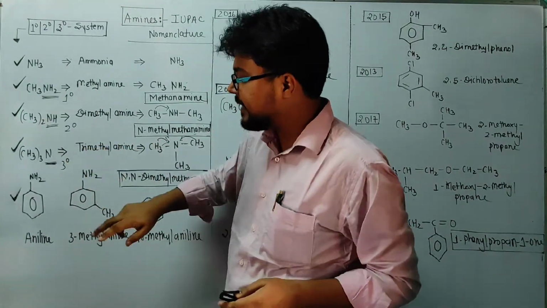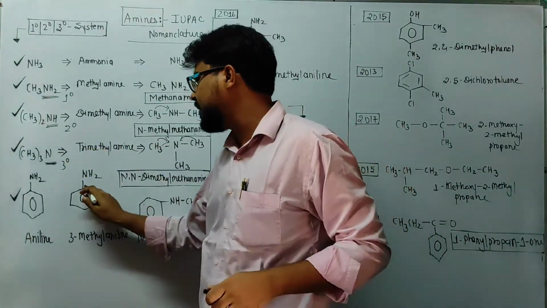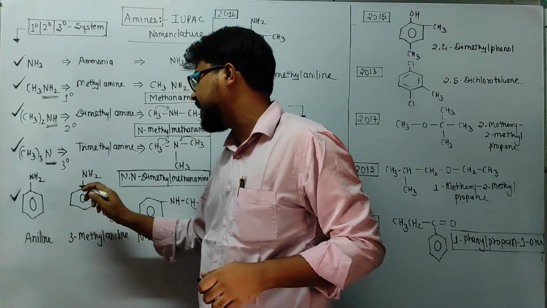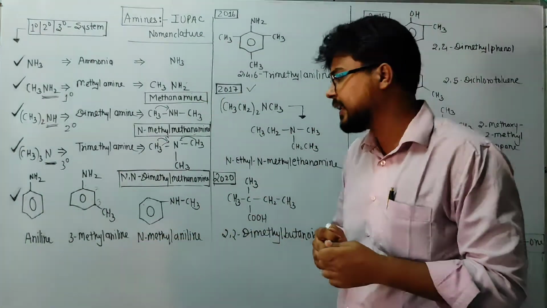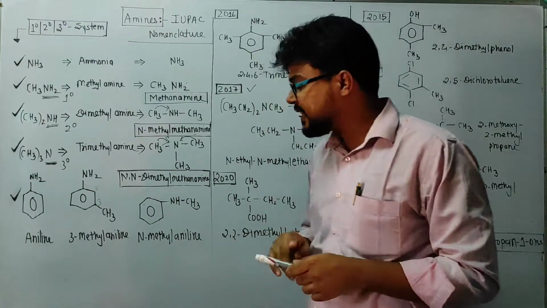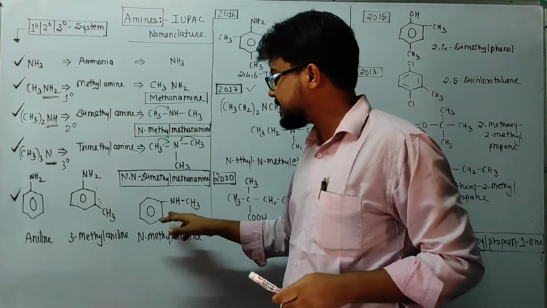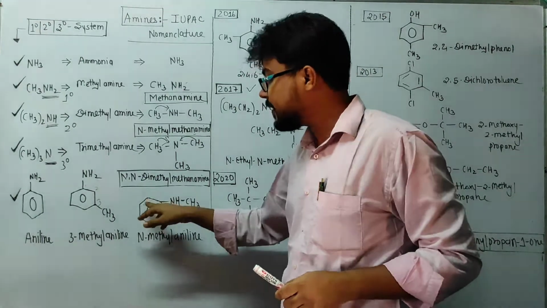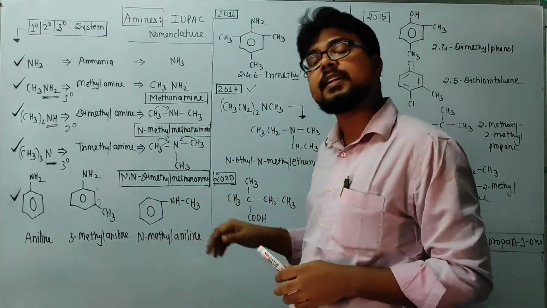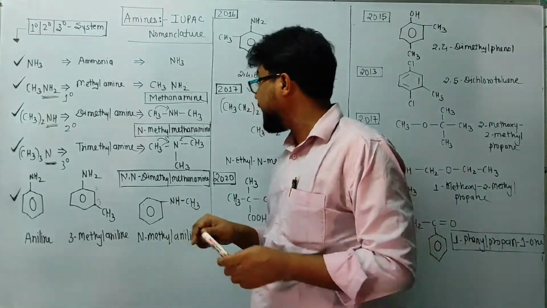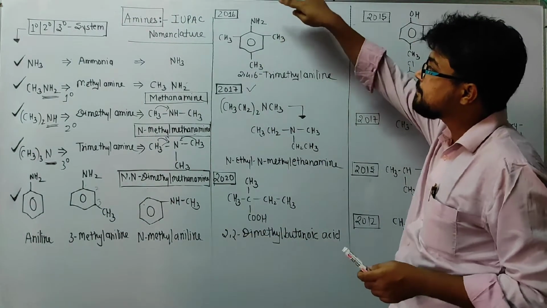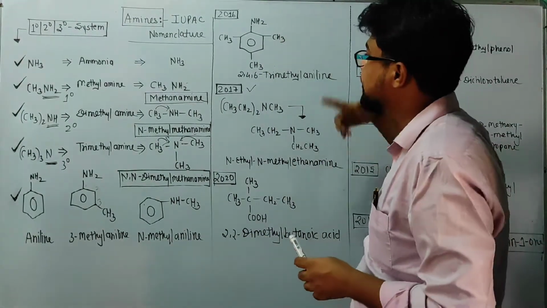Suppose here like this, I will start my numbering from 1, 2 and 3 and it will become 3-methyl aniline. If something is like this, then I will write N-methyl aniline because the larger group is there. This one is large because it has 6 carbons, here it is 1 carbon, so it will become N-methyl aniline. Check it, question 16, Guwahati region.